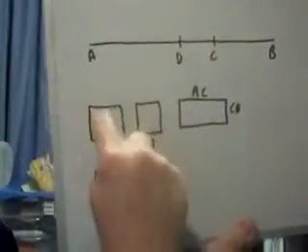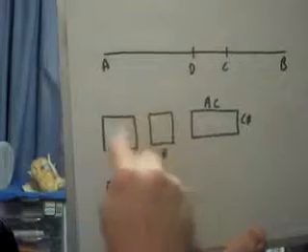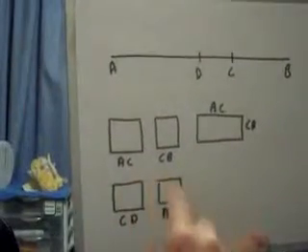But the squares on AC and CB are double the squares on AD and DC. Okay. So if we add these two together, they are double that of the area that you add with these.